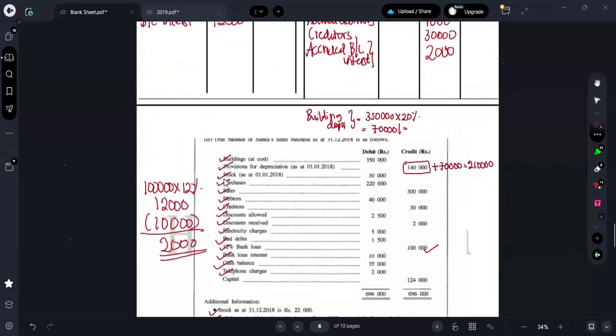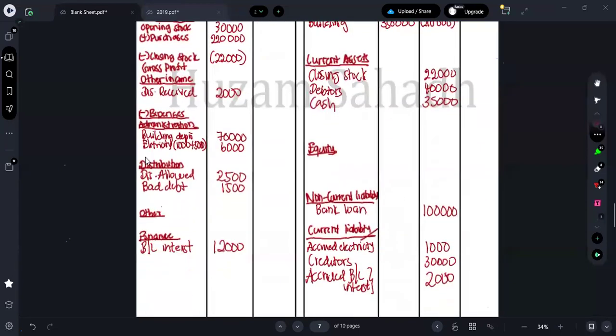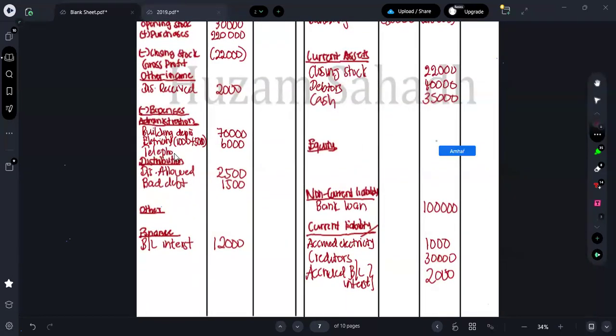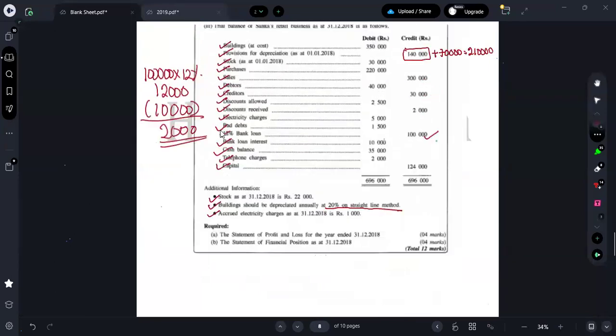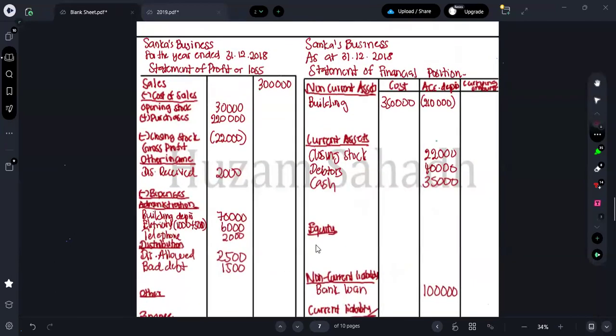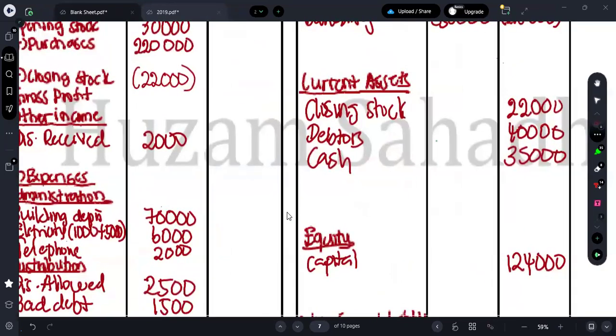And next one is what? Telephone charges, it is 2,000. So here you can put as what? Telephone, you can put as 2,000. And finally you can take capital, which is 124,000. Capital, 124,000. Now what you all should do, guys, just take the total one by one.